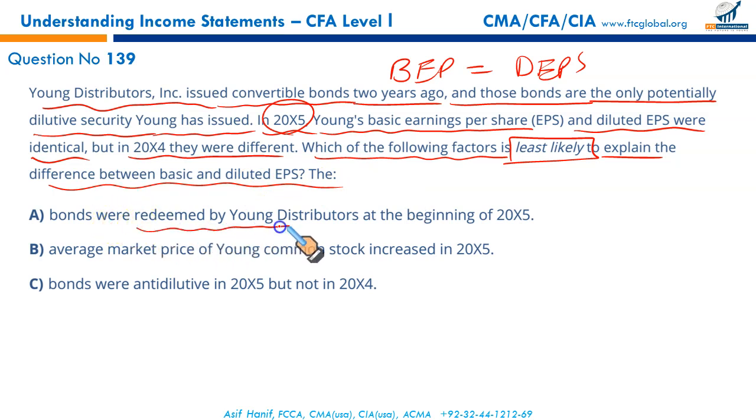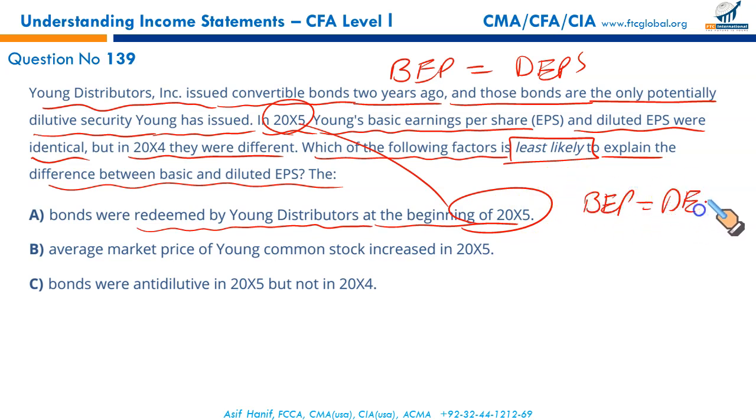Bonds were redeemed by Young Distributor at the beginning of 2005. Since they were redeemed in the beginning of 2005, not in 2004, in 2005 your basic earning per share and diluted will be the same since the bonds have been redeemed, gone, finished. So this is a true statement. We are looking for least likely. This is a true statement.